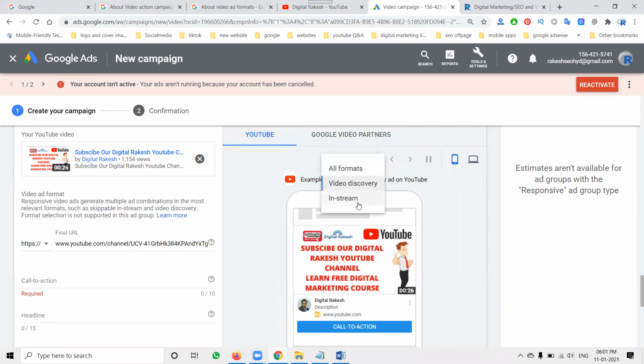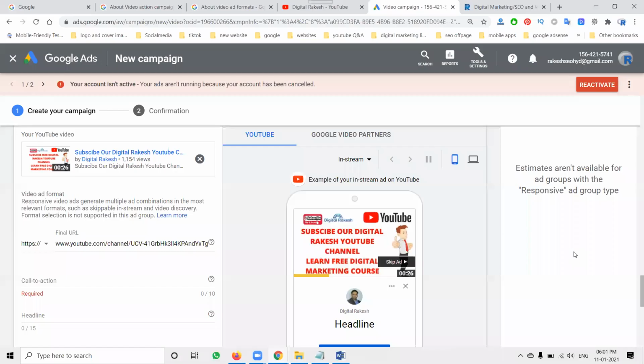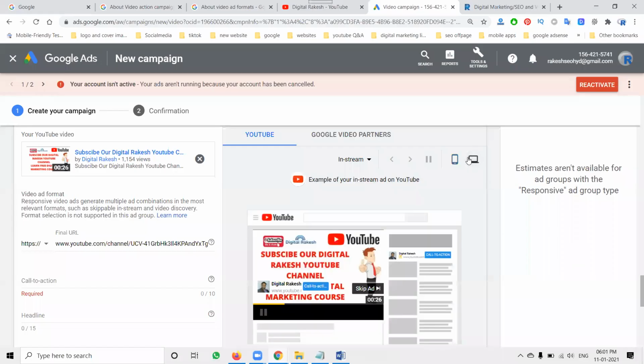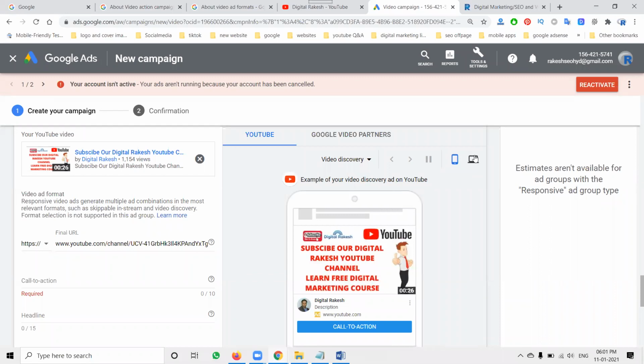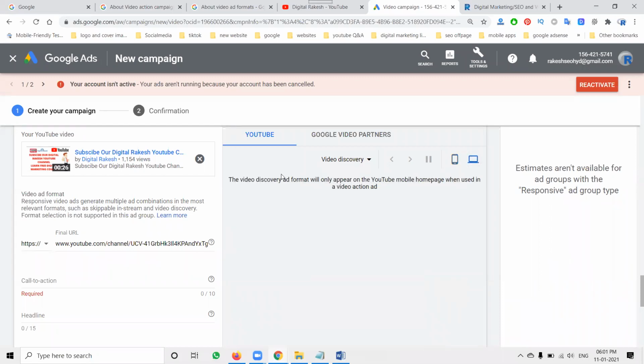Next you can click the in-stream option here. In-stream works for mobile and desktop also. Video discovery ads are only suitable for mobile users. The video discovery ad format will appear on the YouTube mobile homepage when used in a video action ad. See, clear? This option is only for mobile.